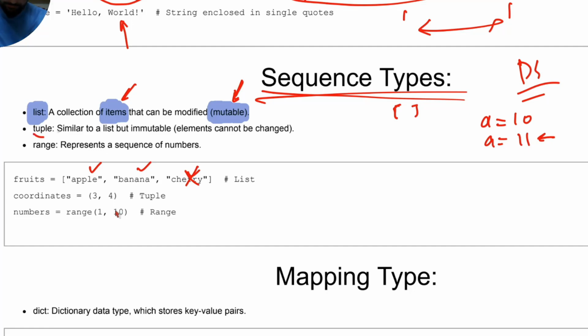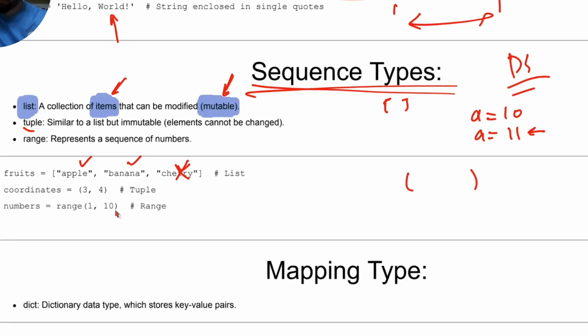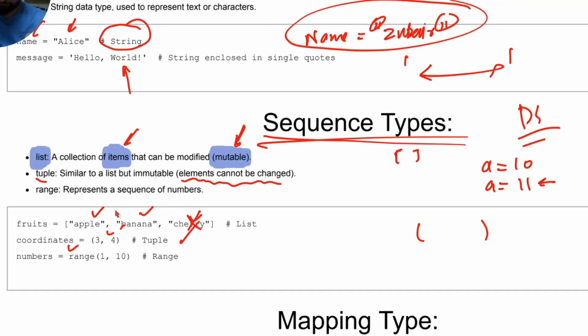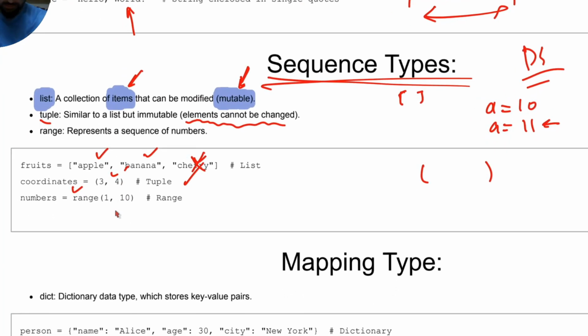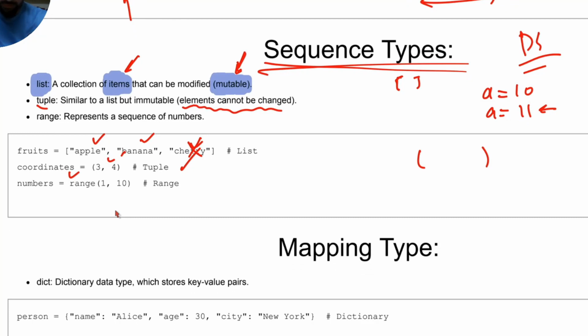Then we have a tuple. A tuple can be represented like this. There are differences between tuple and list, because a tuple is immutable. You cannot change the elements. For example, if we have the tuple of coordinates here, 3, 4, and you want to reassign something, it won't happen. It will show it is immutable. Then we have a sequence type, range. For example, if you write range 1 to 10, it will output numbers from 1 to 10. Basically 1 to 9, I guess, it does not take the last number into consideration.